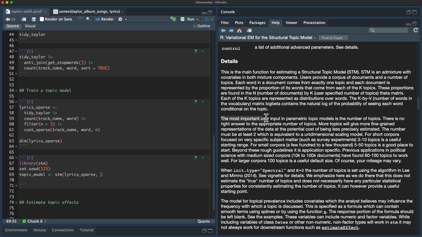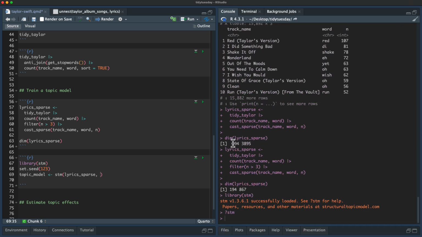The most important user input is the number of topics, this K here. There's no right answer, but there are some guidelines. If you have something very short, try 3 to 10. If you have something that's a few hundred to a few thousand, 5 to 50, and so on and so forth here. So we have 194 documents.